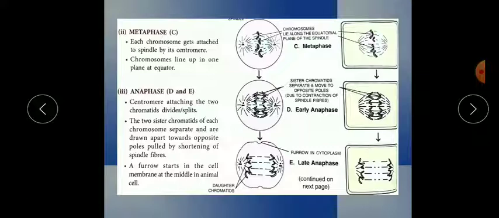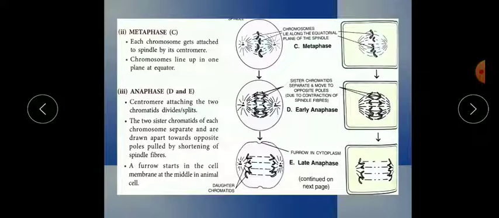The next stage is anaphase. Anaphase is also divided into two parts, early and late, the D part and E part. Here the centromere starts splitting. During anaphase, each centromere splits into two daughter chromosomes.